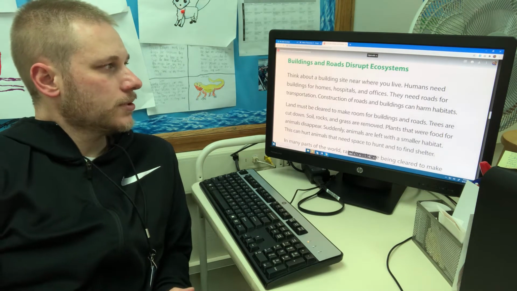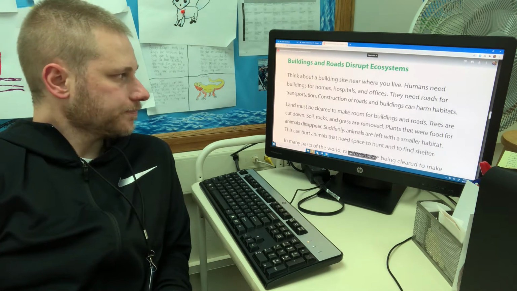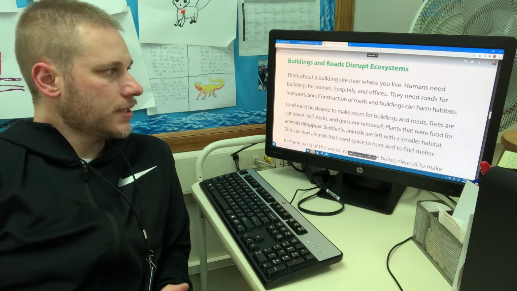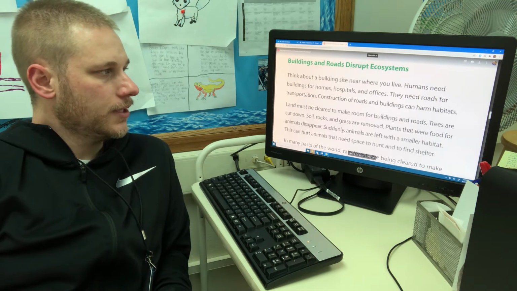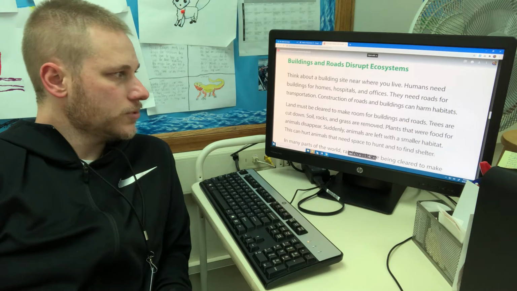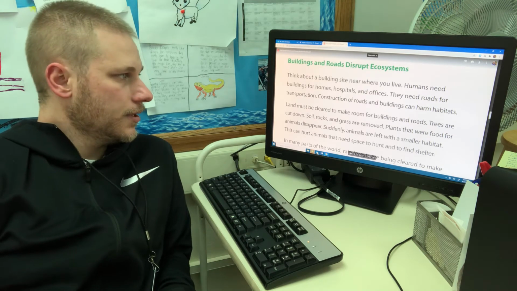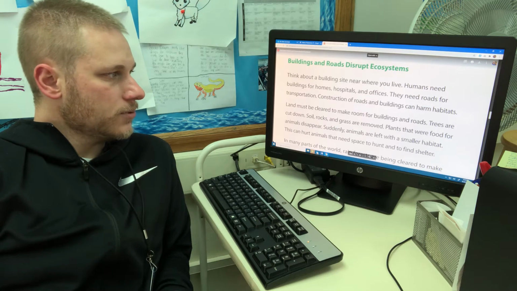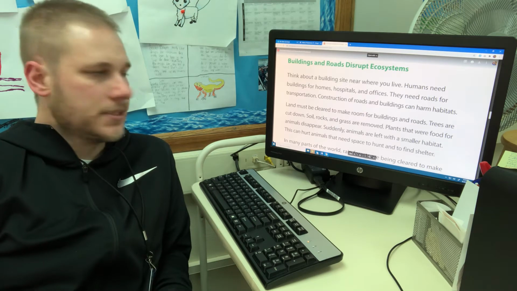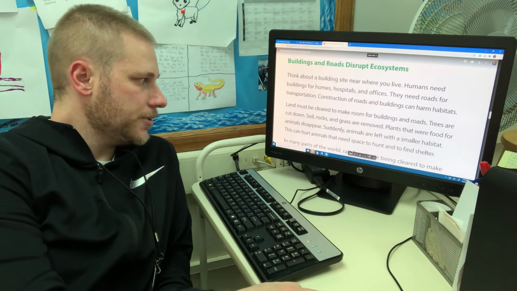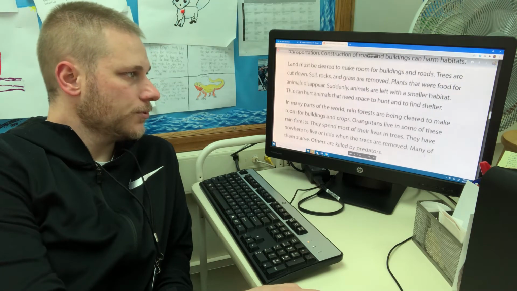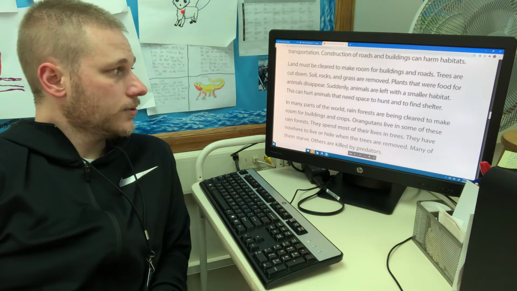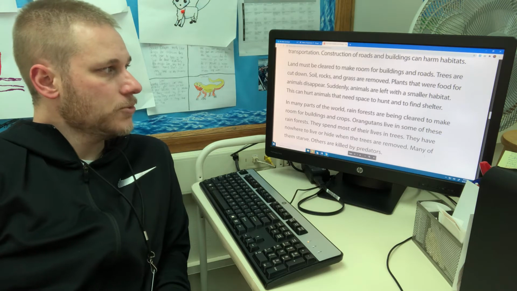Buildings and roads disrupt ecosystems. Think about a building site near where you live. Humans need buildings for homes, hospitals, and offices. They need roads for transportation. Construction of roads and buildings can harm habitats. Land must be cleared to make room for buildings and roads. Trees are cut down, soil, rocks, and grass are removed.